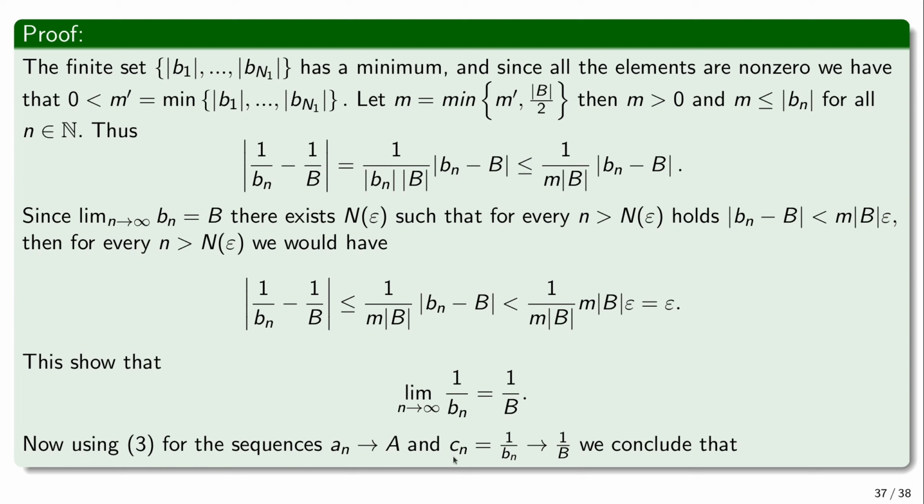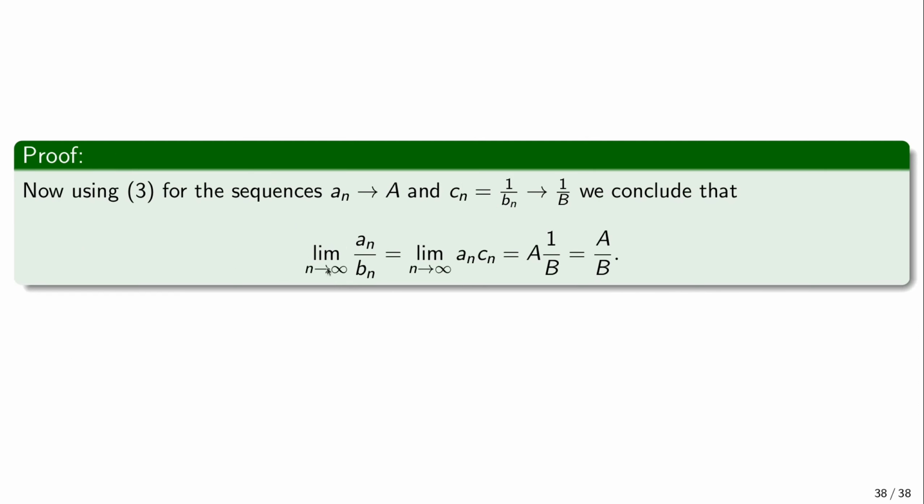And now let us consider the sequence cn, which is 1 over bn. We have proved that under the assumption that bn is non-zero and the limit b is non-zero, the sequence 1 over bn converges to 1 over b. And therefore, the sequence an over bn is identically equal to this product sequence an times cn.